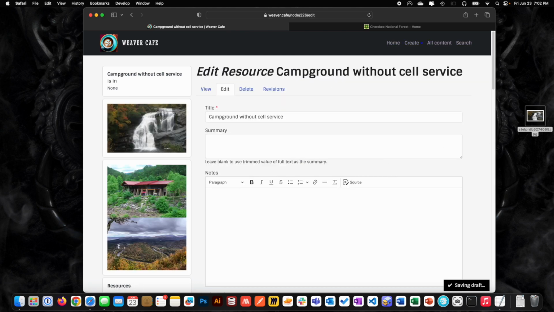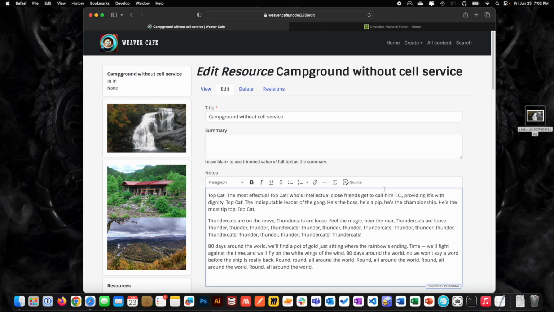Now, for this demonstration, okay, I'm going to use a text generator. Nobody wants to see me type too much. I'm slow and I misspell a lot. So you plop it in here. Thundercats. So now there's also a summary.